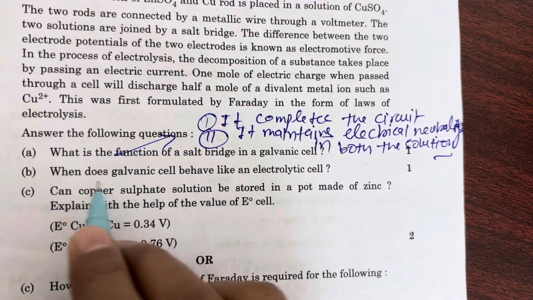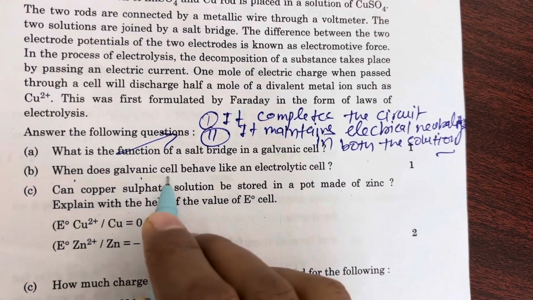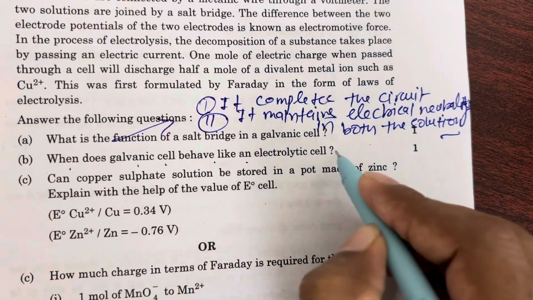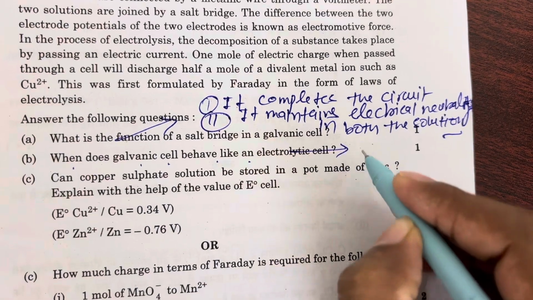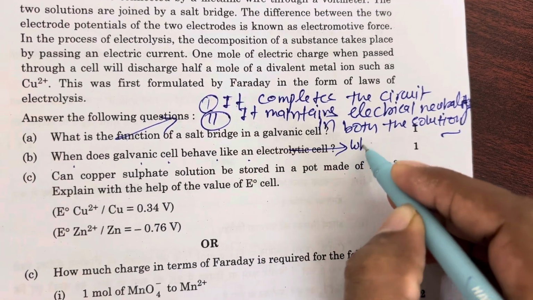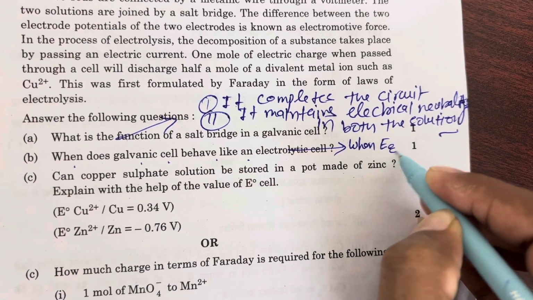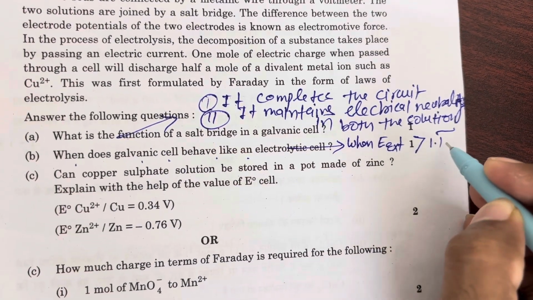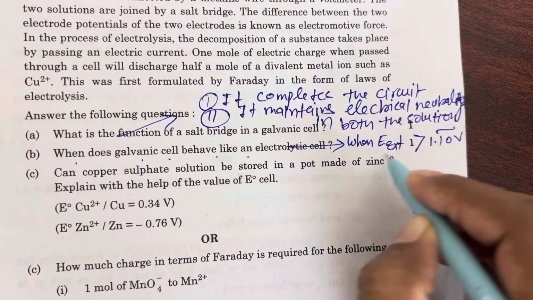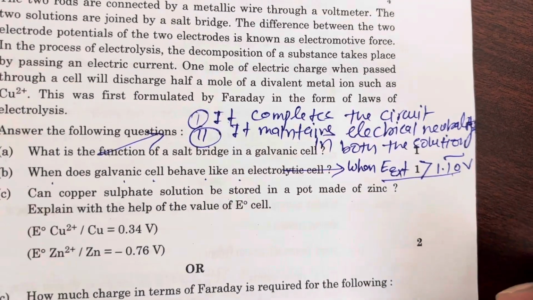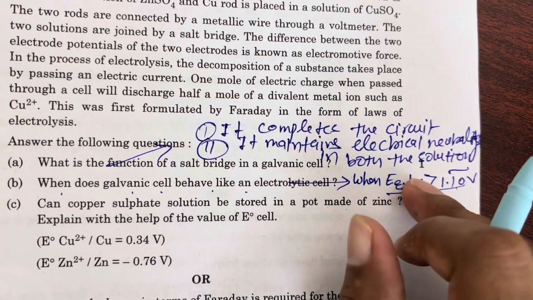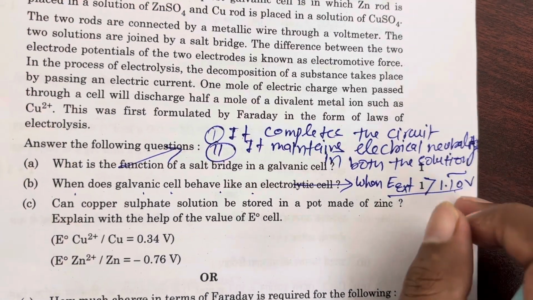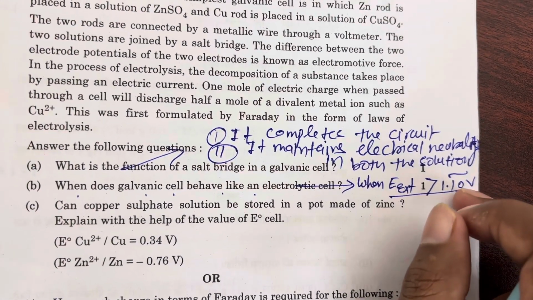नेक्स्ट, when does galvanic cell behave like electrolytic cell. So answer of this question is that when external potential greater than 1.10 volt. एक्सटर्नल पोटेंशियल जो अप्लाई करेंगे वो 1.10 वोल्ट से ग्रेटर हो. This 1.10 is the cell potential of galvanic cell.